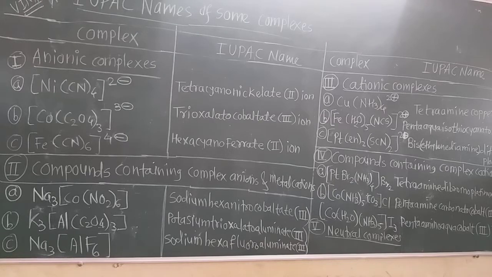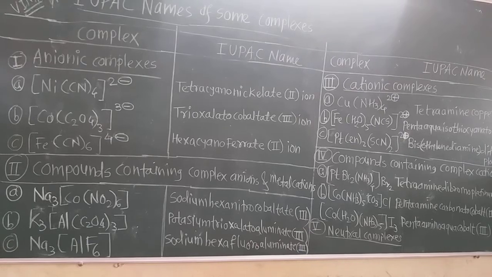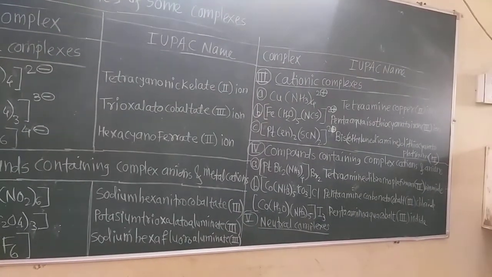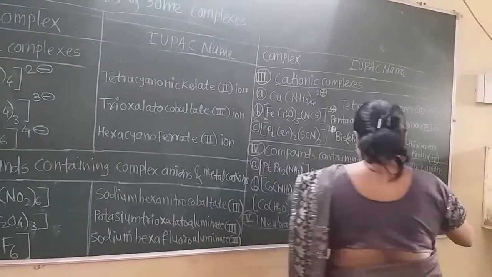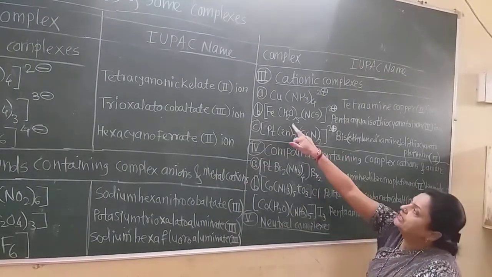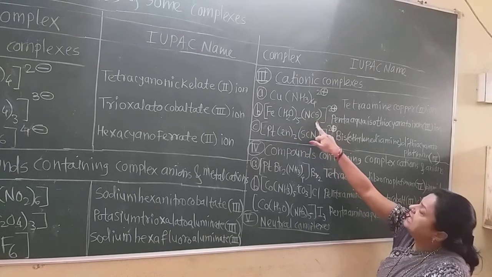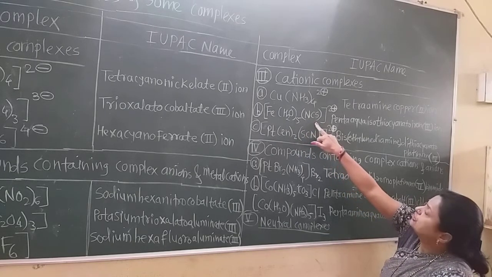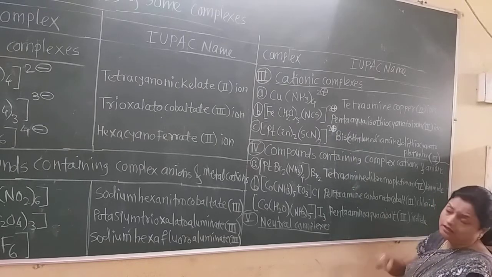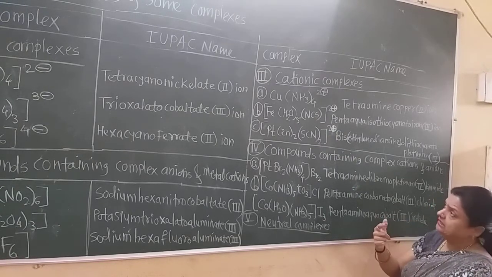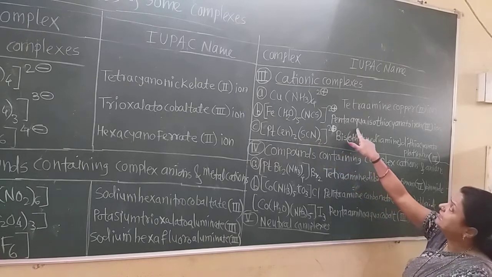Now see here, some cationic complexes. In these cationic complexes, see on the blackboard, there are 2 types of ligands. This is water, 5 water molecules, and this is the isothiocyanate. Alphabetically, in ABCD order, water is given the name aqua.